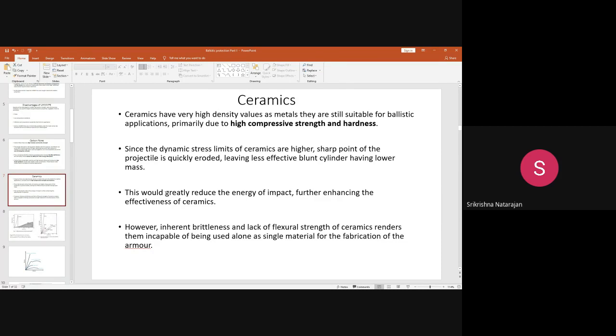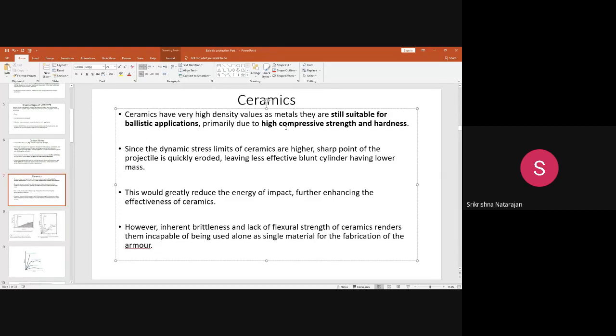Coming to ballistic protection, these fibers are among the advantageous fibers to be used. But the problem is that they have high density values, like a metal. Still, they are suitable for ballistic application, the reason being that they have very good compressive strength. Unlike the carbon fibers, the ceramic fibers have very good compressive strength. These materials also have good hardness, and that is why they have very good abrasion resistance.